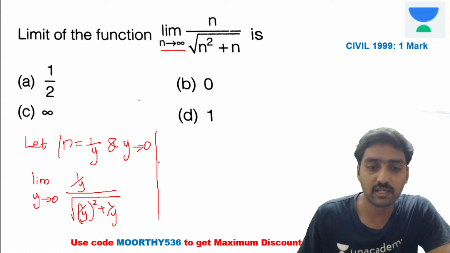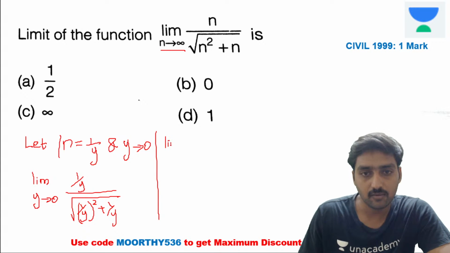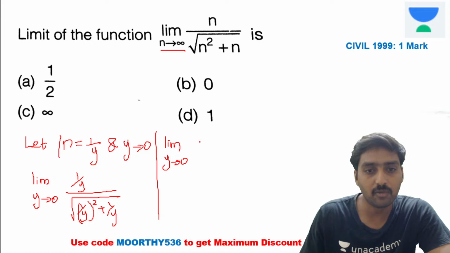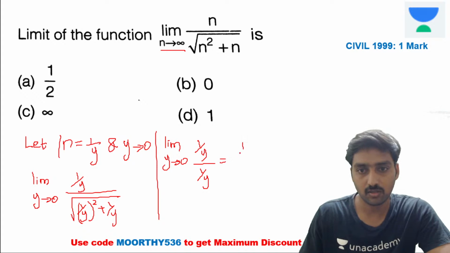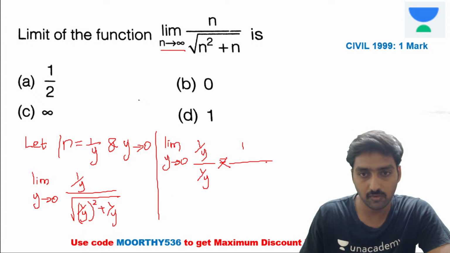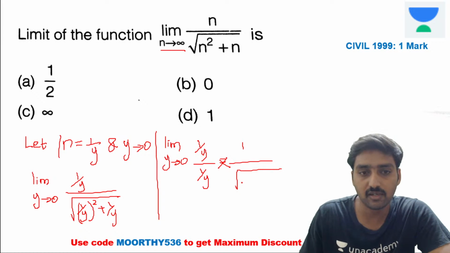Now do the simplification here. Now it's the limit y tends to 0. Now take the y commonly outside. It's 1 divided by y the whole divided by 1 divided by y. If you take the 1 divided by y outside, then what will we get?